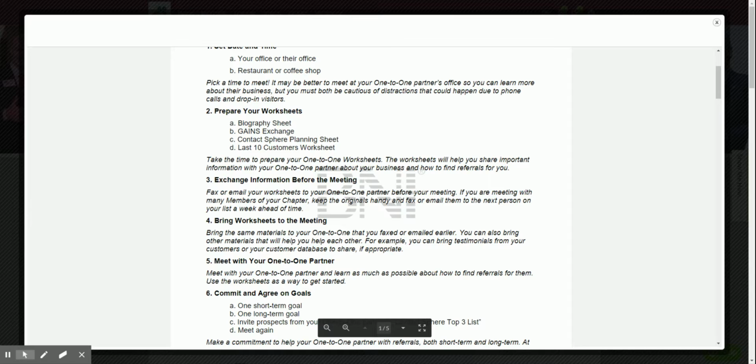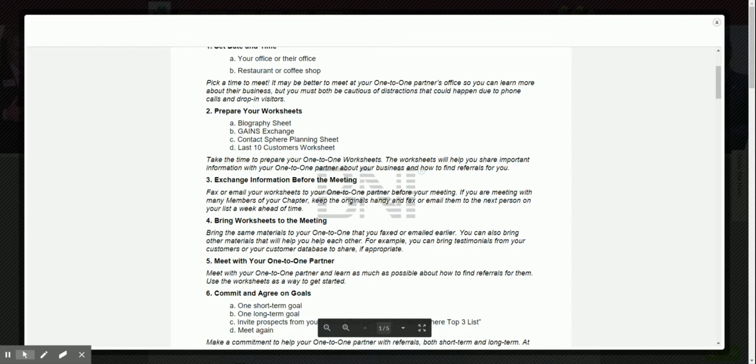So you don't have to use all the worksheets, but you should agree on which worksheet you want to exchange. You're not going to use all 4 of these for everyone. And there were even a couple more that Mike Corbin showed us in the training. But there's a biography sheet, gains exchange, contact sphere planning sheet, and the last 10 customers worksheet that are all in this 5-page packet. So remember, we want to take the time to prepare this worksheet beforehand.